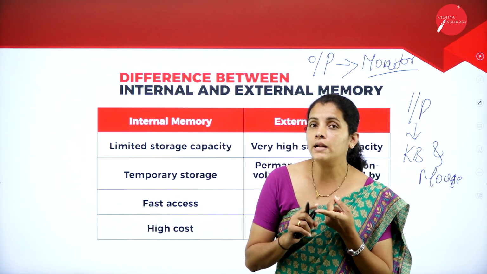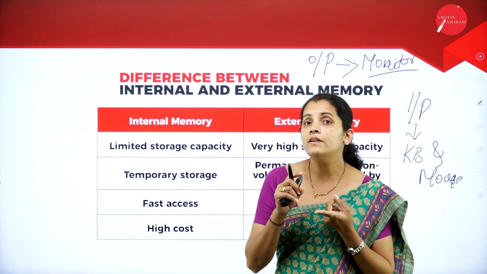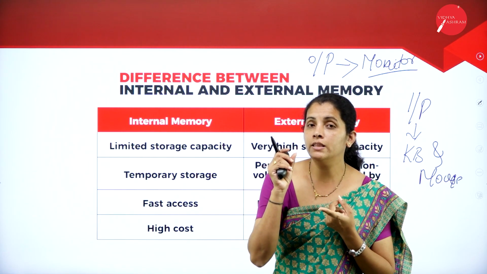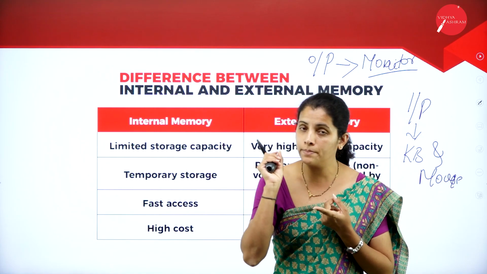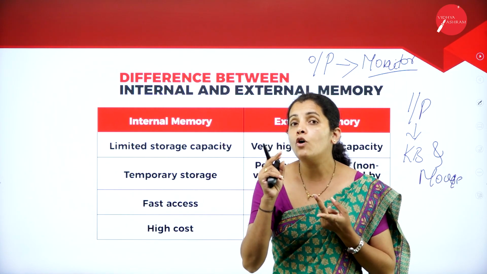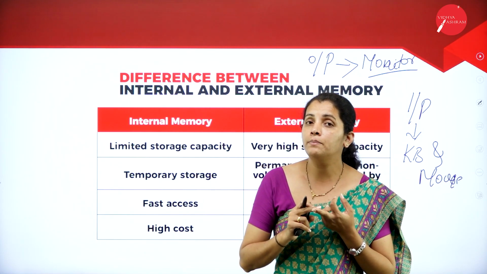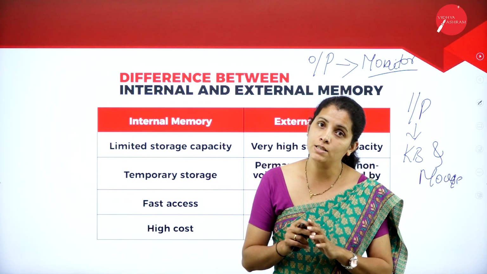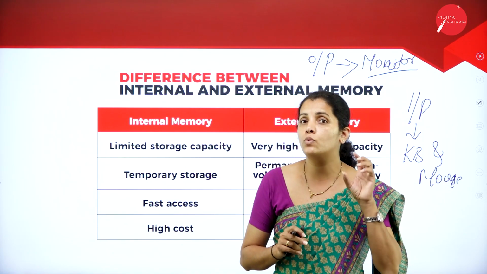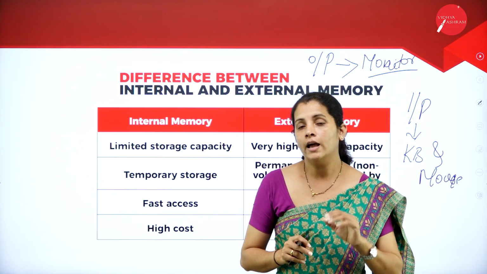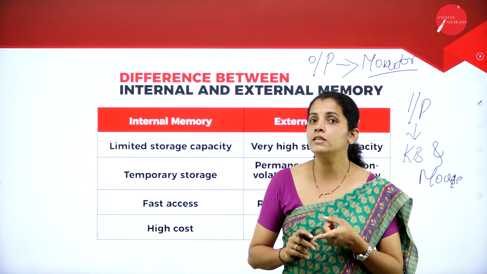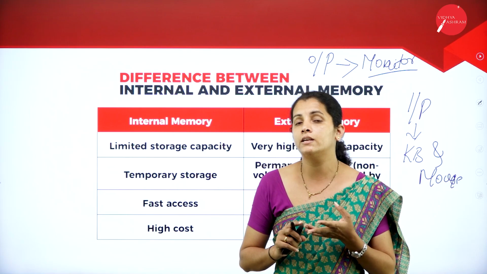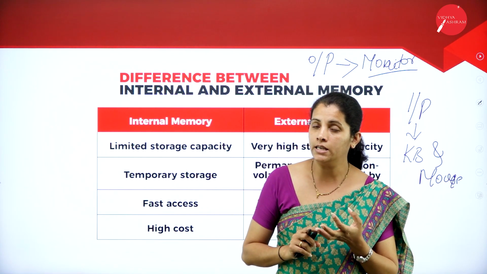The name itself indicates that in an impact printer there is physical contact between the paper and ribbon, whereas in a non-impact printer there is no physical contact between paper and ribbon. Here we use a cartridge. Along with that, we discussed dot matrix printer, line printer, laser printer, inkjet printer, etc.